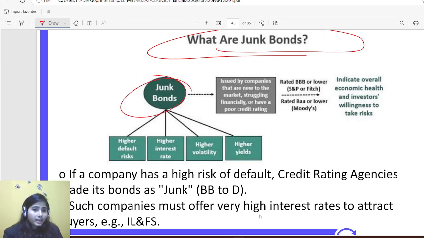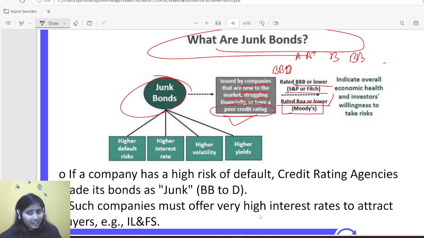Okay, so junk bonds are issued by companies that are new to the market, struggling financially, or have a poor credit rating. When they have a poor credit rating, for example B to D, there is a credit rating agency. So rated BB or lower by S&P or Fitch, rated Ba or lower by Moody's. So there is a specific thing. If you belong to this category of companies and you issue bonds, those are known as junk bonds. It indicates economic health and investors' willingness to take risk.